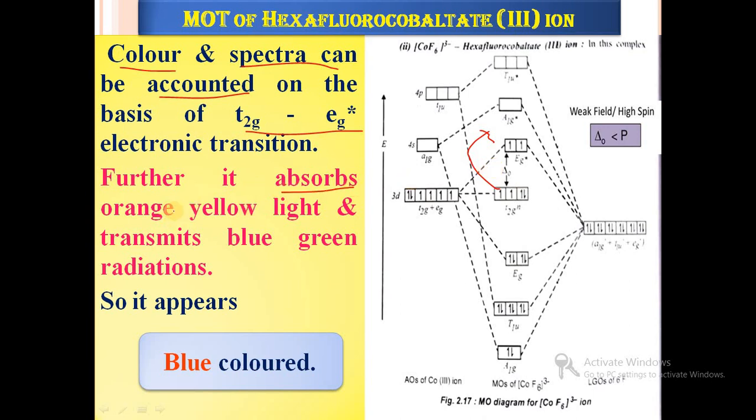Further, it absorbs orange-yellow light and transmits blue-green light, so it appears blue colored. So overall the color of the complex is blue. In a multiple choice question they will ask, CoF6 3- ion has which of the following colors. So this complex appears blue colored.